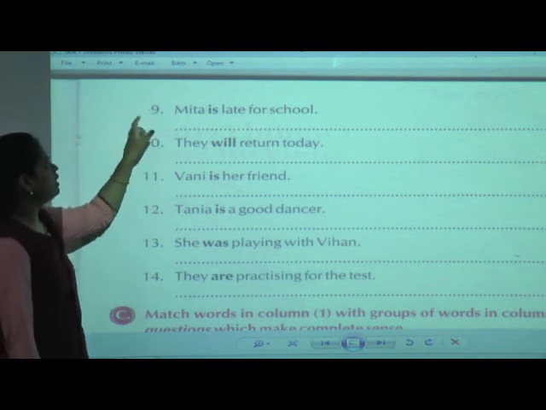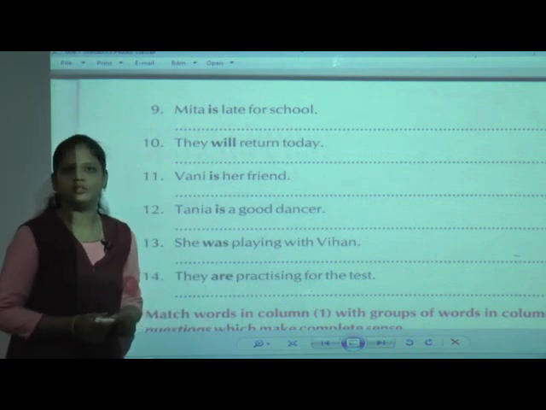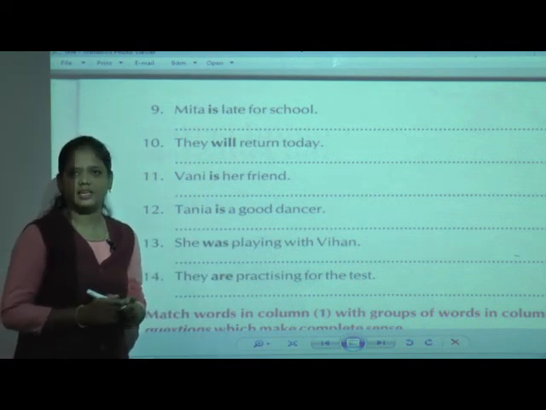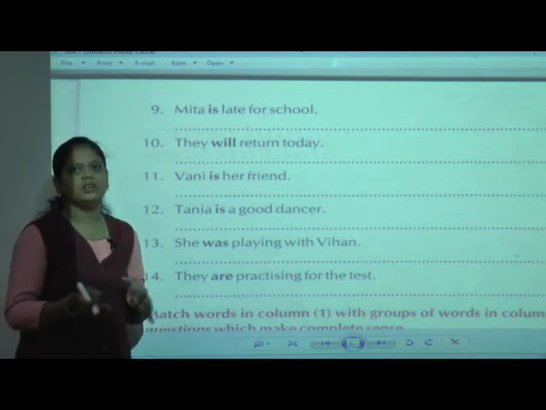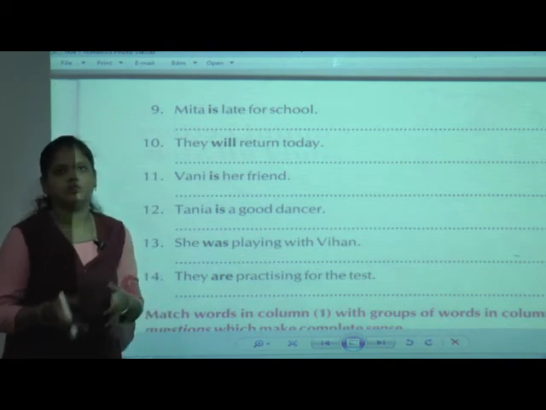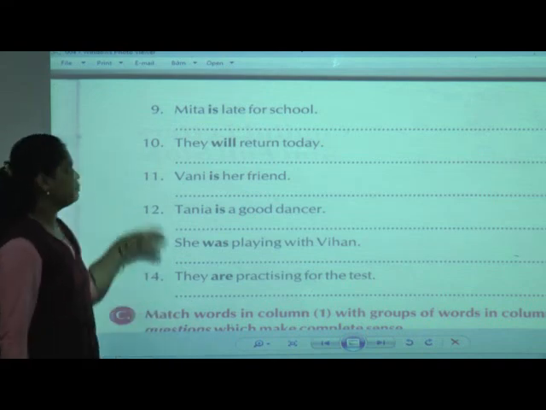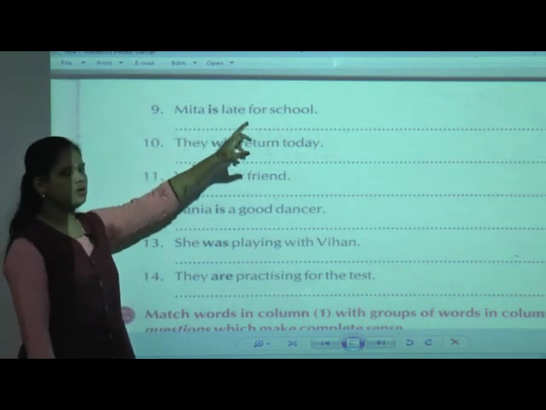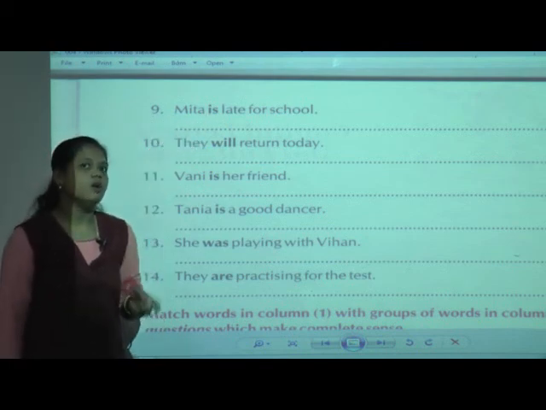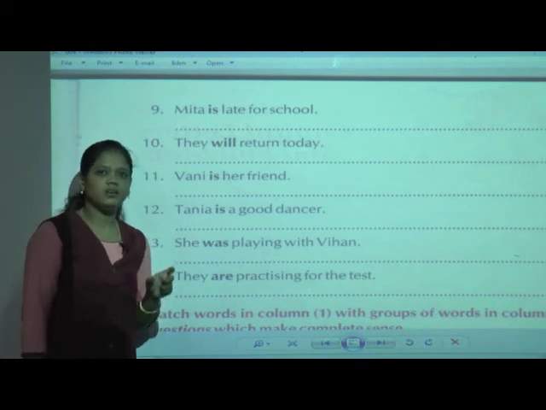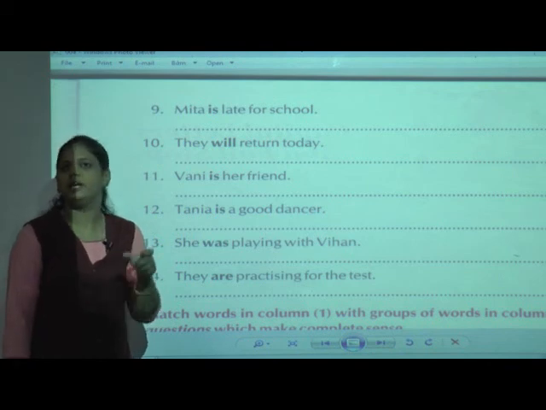Now the ninth one is "Meeta is late for school." Sometimes you come to school late for some reasons: your bus does not come at the regular time, or your mother's bike is punctured, or your auto uncle does not come on time. The same situation happens here: Meeta is late for school. Now here this word is given in bold. What I said in the last period: the word which is printed in bold, we have to change the position of that word.